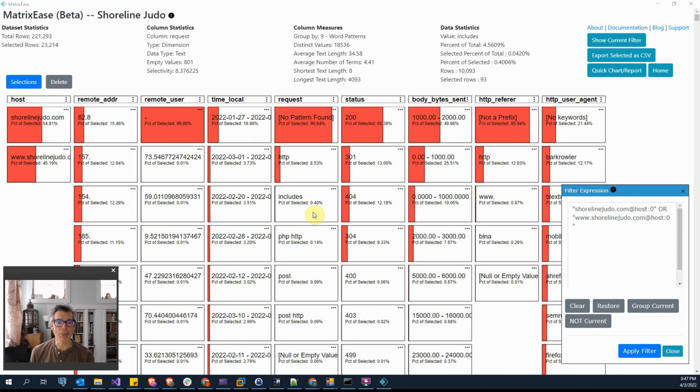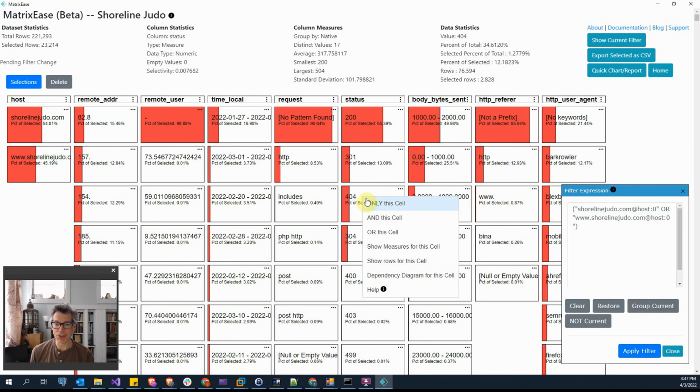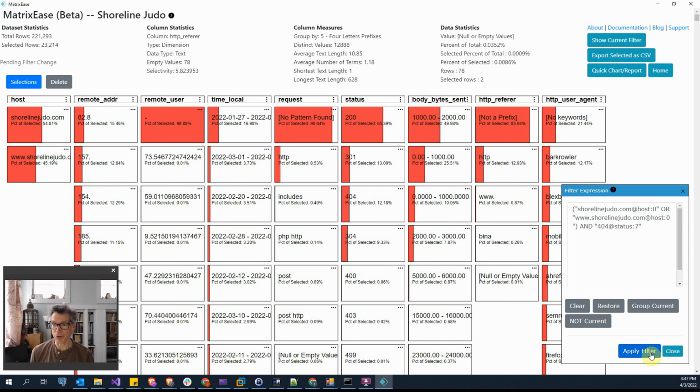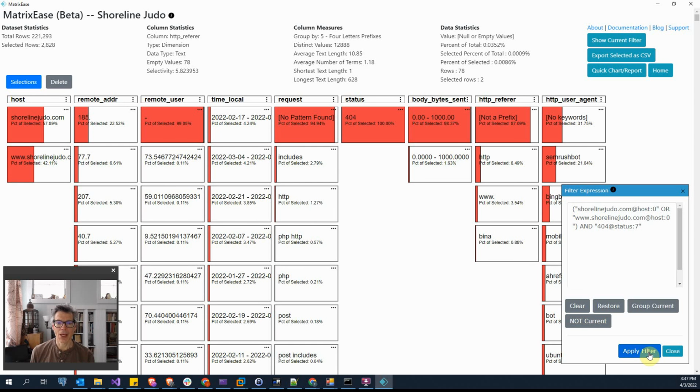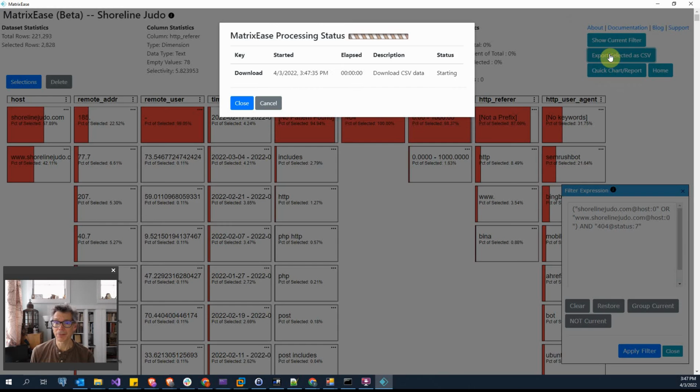I'll now give an example of the export features. From before, I filtered this data set only to show shoreline judo. Now I really want to focus in on these 404s. The first thing I want to do is group my current selection, and add the 404 selection in and apply that filter. I now have just the 404 for shoreline judo. I'll then do an export selected as CSV.